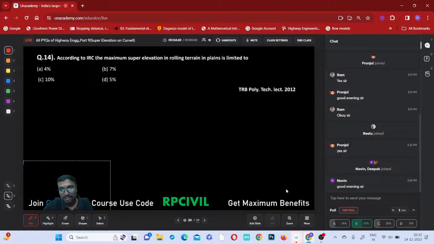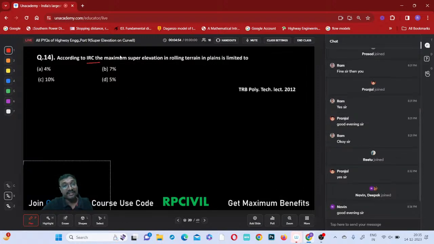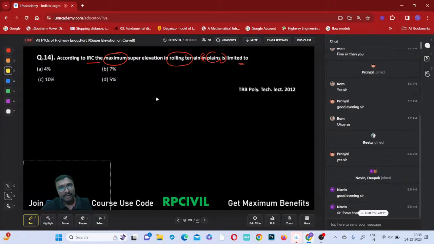Only 2 people answered. What about the others? This is a very simple question, no? According to IRC, the maximum super elevation in rolling terrain and plains is limited to what? Plain and rolling terrain, if you just observe, do you remember this E maximum?